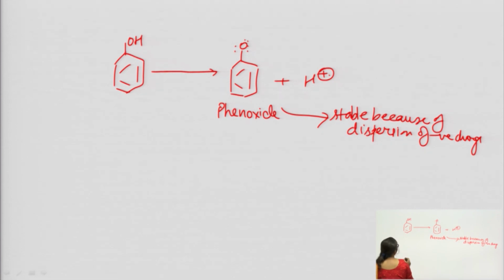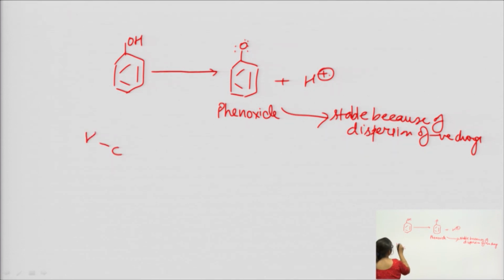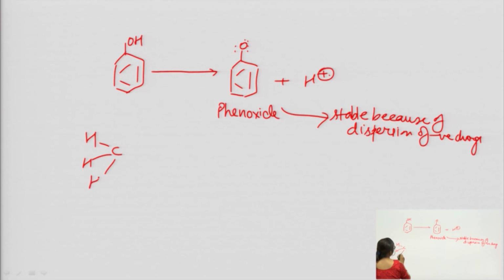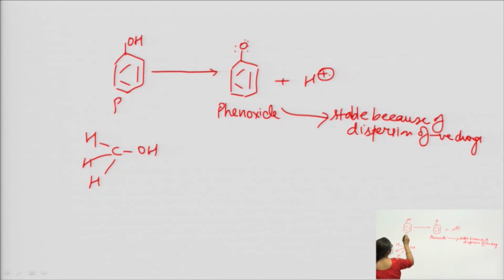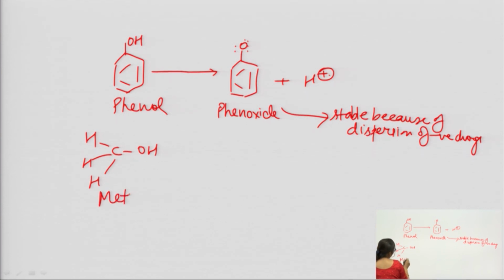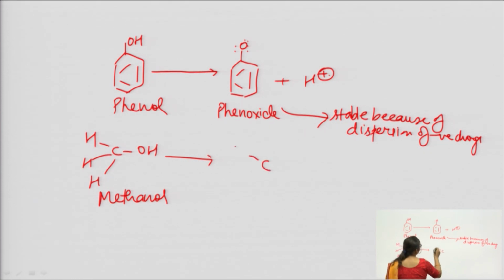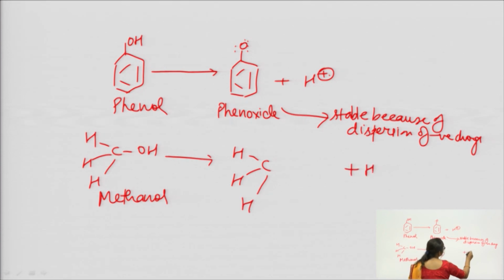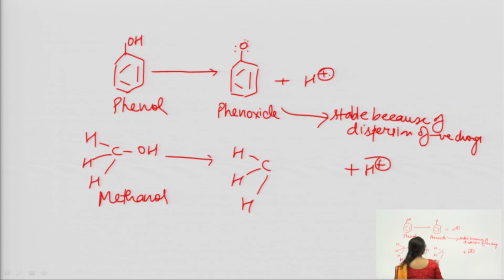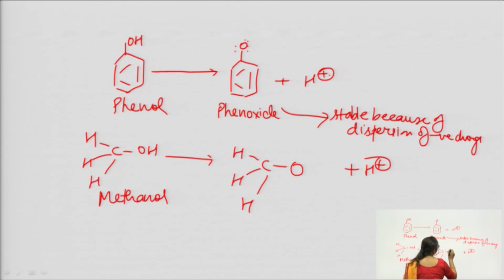Now if we compare it with alcohol, for example, if we see CH3OH, right? This is phenol and this is methanol, right? This is an alcohol. So if it converts into this point, the same process means H plus is released, but along with this H plus, what is remaining is CH3O minus.